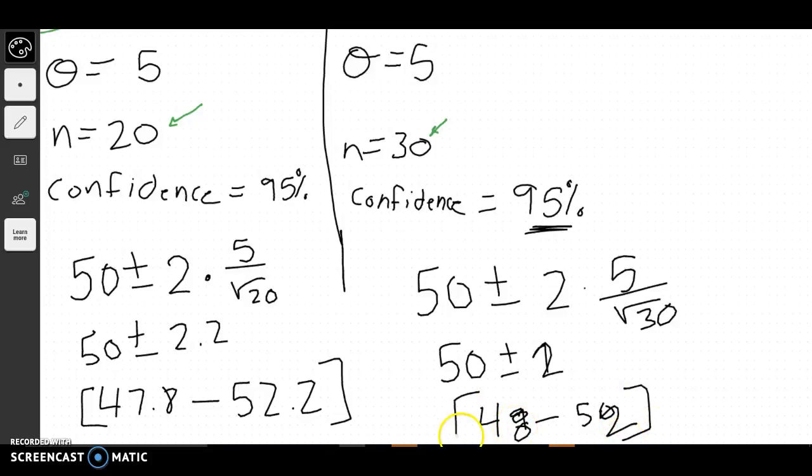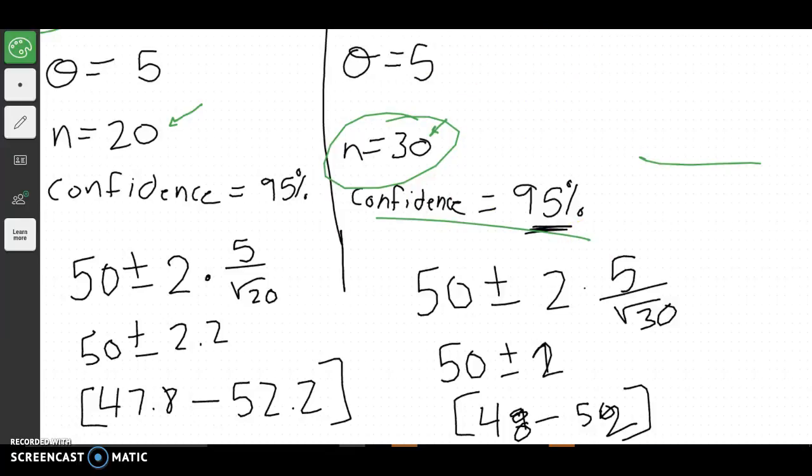So again, as you can see, as I increase my number, how wide my interval is gets smaller, and that should make sense. The more samples we take, the smaller we can make our window with the same amount of confidence. Now let's kind of flip the script and see what happens as we increase our confidence, what happens to our interval.